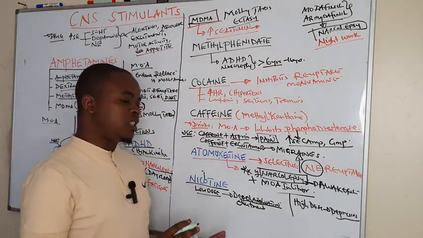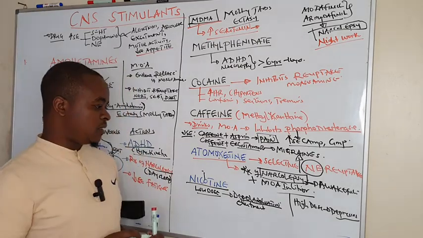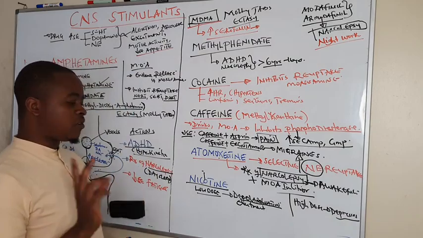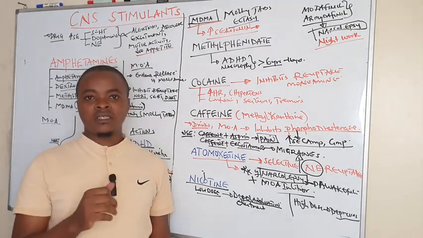You can use the nicotine patch, but it does not cause withdrawal of cigarette smoking. That is an exception. But majorly important is that nicotine at low dose is a stimulant, whereas at a higher dose it causes CNS depression.